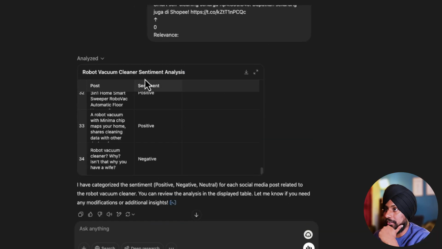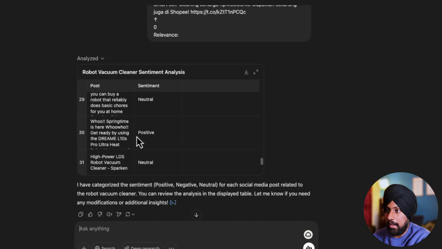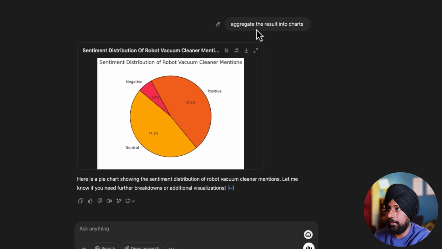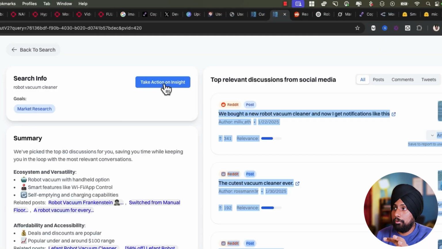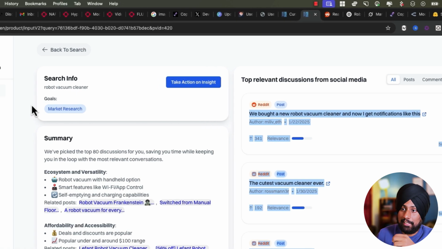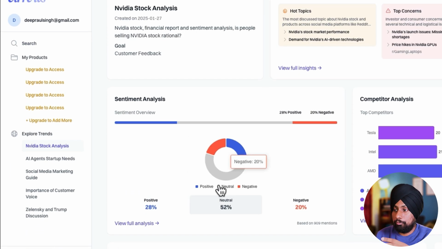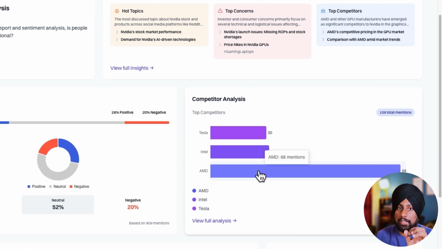Okay, so we have got this. It has given me a CSV file of each and every X post or Reddit post. It will give you the sentiment analysis, but I've gone ahead and said aggregate the result in the chart. So for example here 5.9% is giving a negative review, and there's a positive and there's a neutral as well. So you can use this data if you want to do a take action on insight, for example for the competitor analysis or something like that. Or what that action on insight is, if you go to the Nvidia stock, for these charts you need to take action on insights.